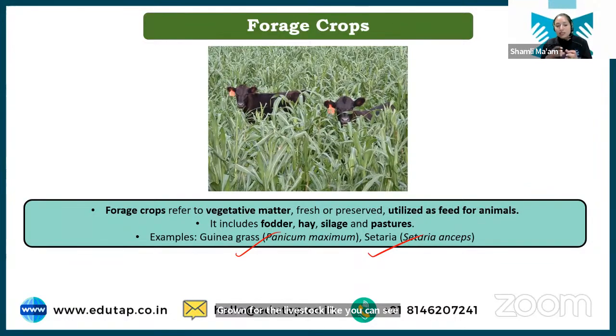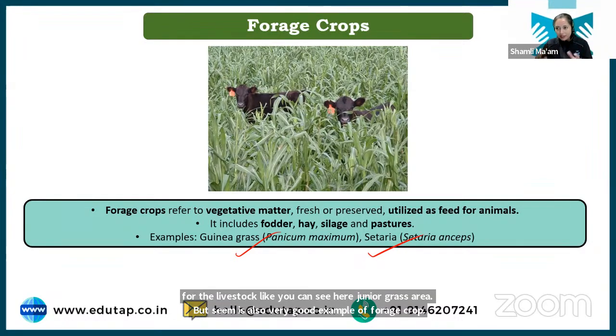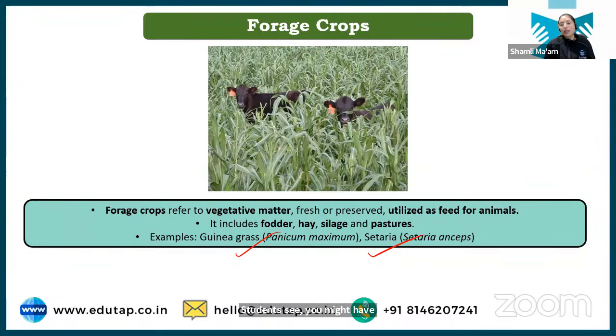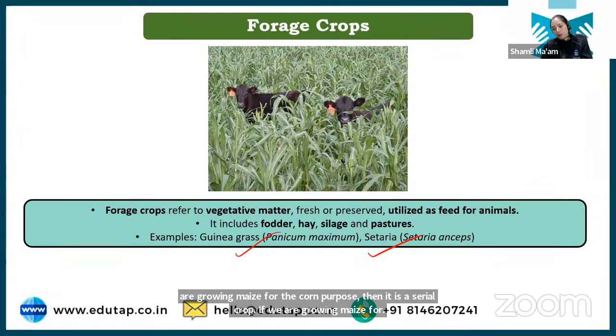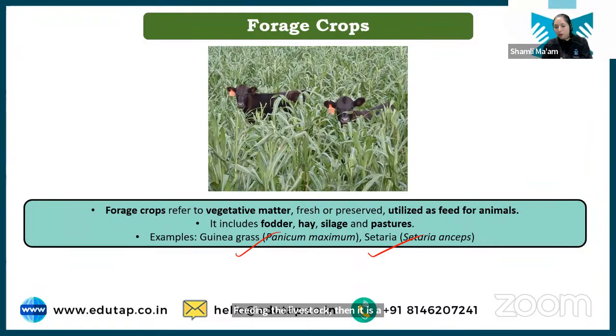But students, you might have heard that maize is also used as a forage crop. So is maize a cereal crop or a forage crop? Again, here the purpose for which we are growing it will vary. If we are growing maize for corn purpose, then it is a cereal crop. If we are growing maize for feeding the livestock, then it is a forage crop. Purpose is very important, for which purpose we are growing any particular crop.